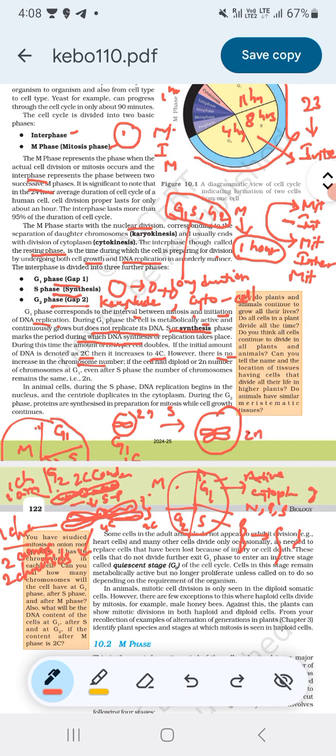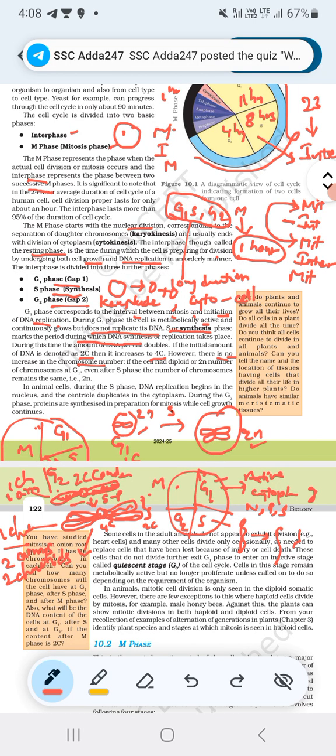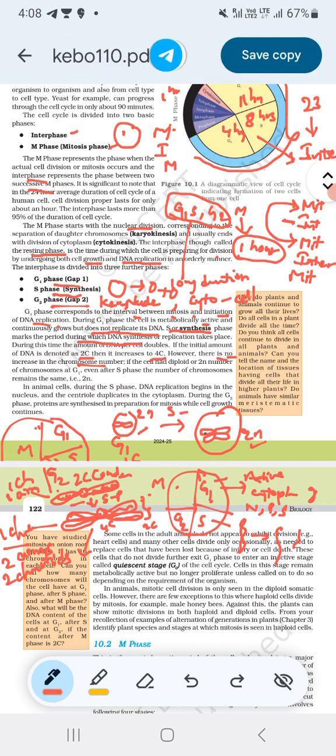This is a diploid number of chromosomes. Same number of chromosomes, diploid and diploid, even after S phase. What is the difference? Only an extra arm has been added. The extra arm has been added because the DNA has replicated, right? The chromosome number is the same. If a cell has a diploid number of chromosomes in G1, even after S phase the number of chromosomes remains the same.